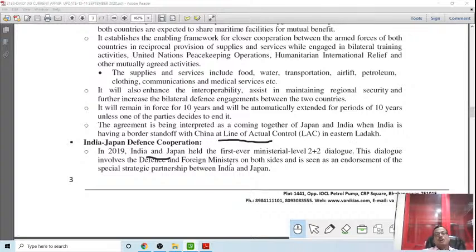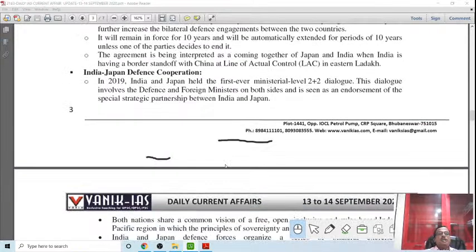This is seen as an endorsement of the special strategic partnership between India and Japan, because from a mere political relationship, both countries are now moving towards a strategic partnership. One is a relationship, mutual cooperation. Next is strategic partnership. Right now they have become partners in the strategic domain. That's an advantage for India, no doubt.